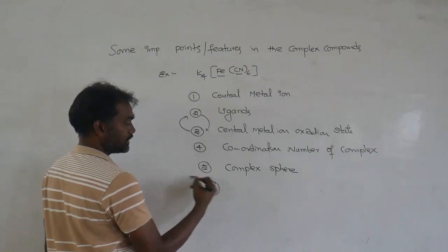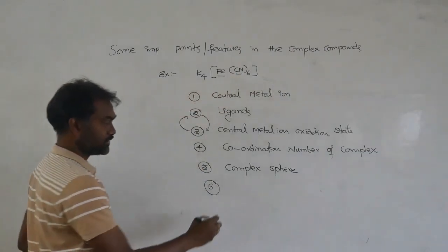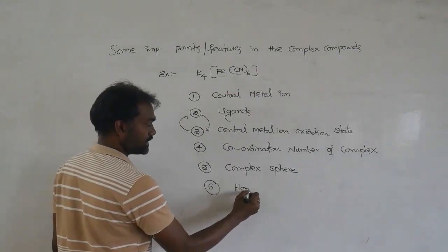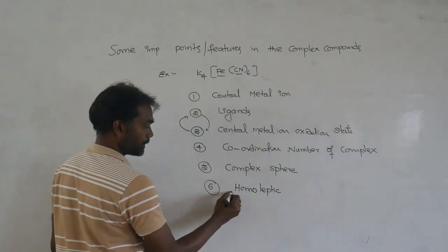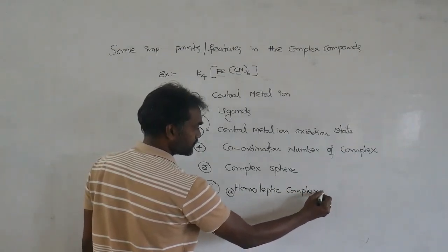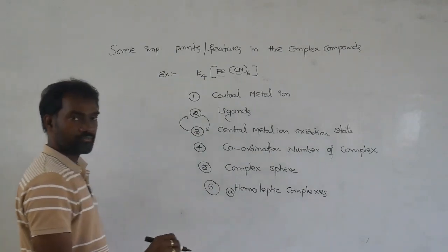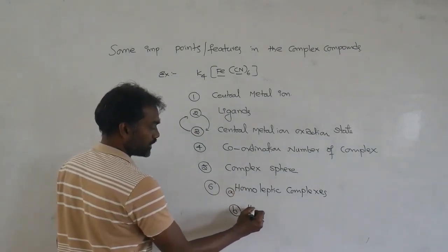Next, these complexes are classified into two types: homoleptic complexes and heteroleptic complexes. Homoleptic complexes are based on the same type of ligands, and for heteroleptic we can take different types of ligands.